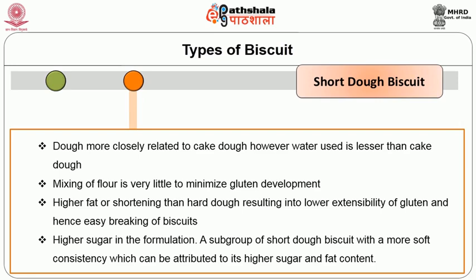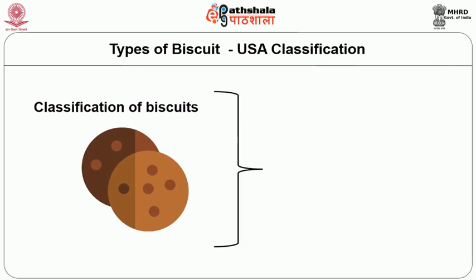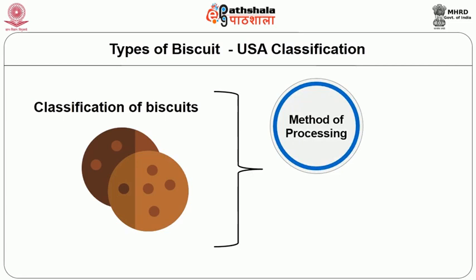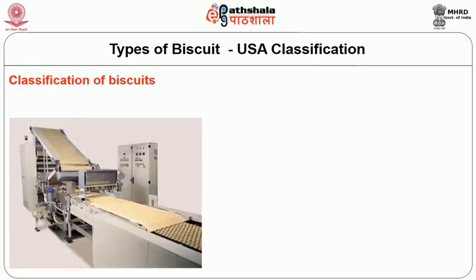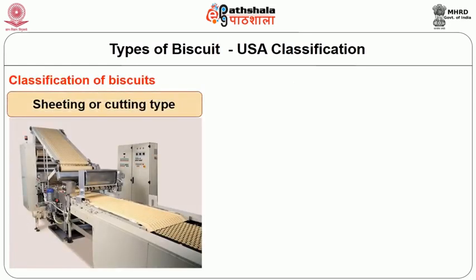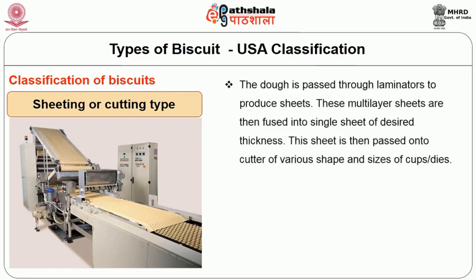The USA classification of biscuits is based on the method of processing, and in particular on the way biscuits are shaped. The first one is the sheeting or cutting type. The dough is passed through laminators to produce sheets which are then fused into a single sheet of desired thickness.